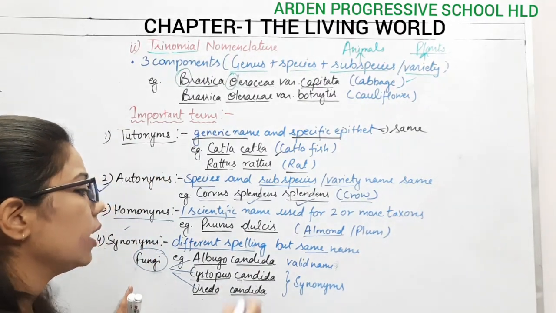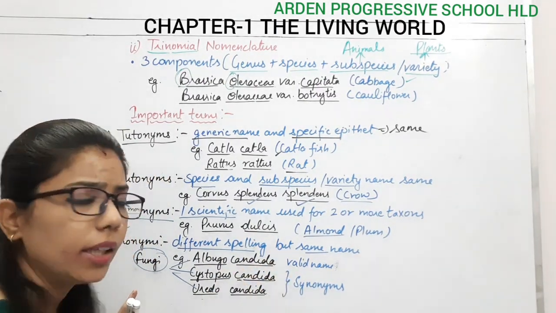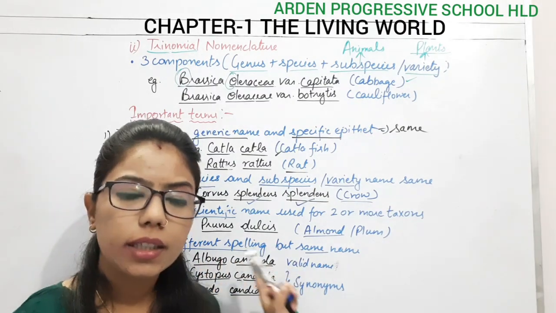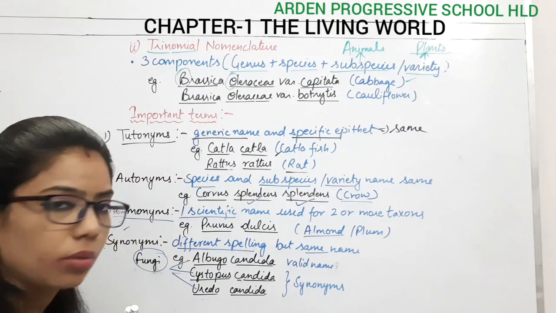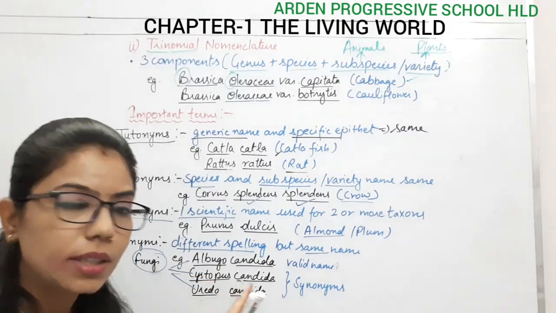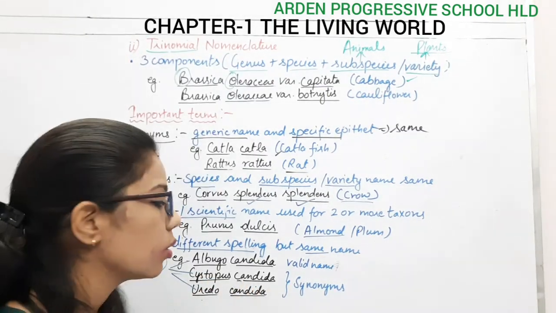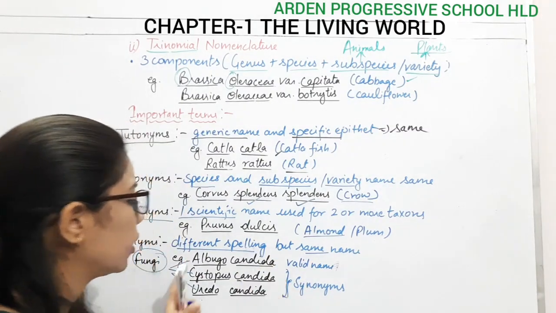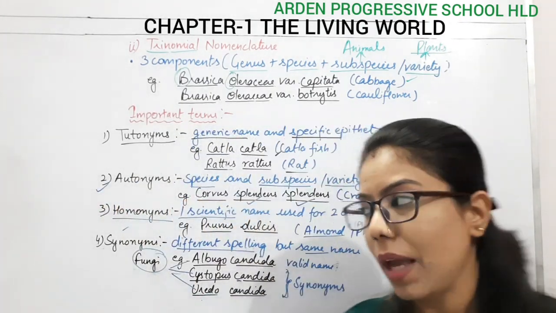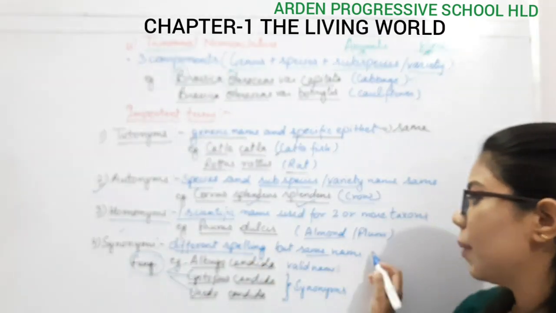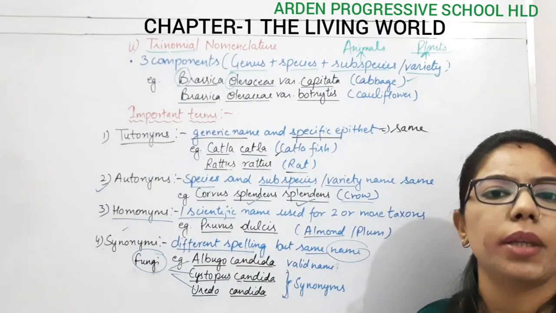Right? So here, out of them, which is the valid name? Albugo candida. It is the valid name. But instead of that, we can use these words also. What are these words? Cystopus candidus as well as Hirudo candida. So these are the synonyms for the first one, and the first one is the one we use the most. So the spelling is different, but we are talking about the same name here.